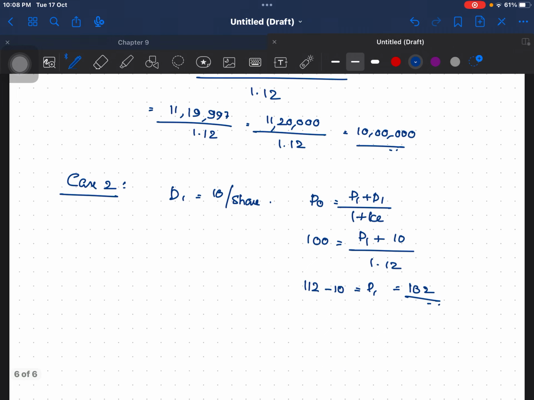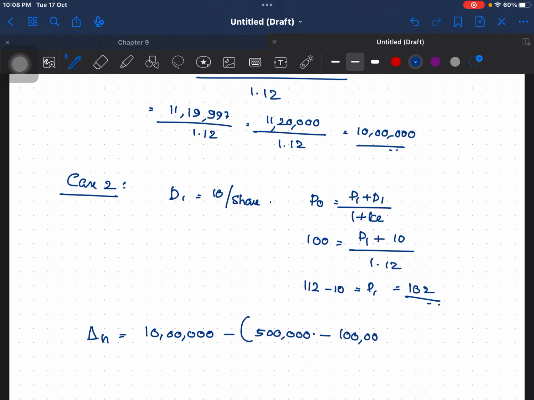Now you have to find out delta N. Delta N is the investment value, 10 lakhs, minus what is the total profit? Total profit is 5 lakh minus dividend paid. What is the dividend paid? Dividend paid is 10 rupees on 10,000 shares.